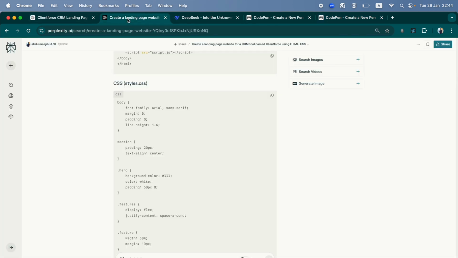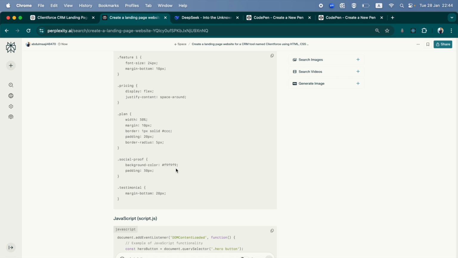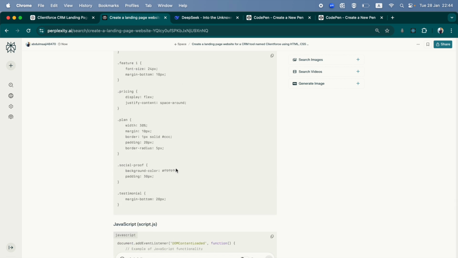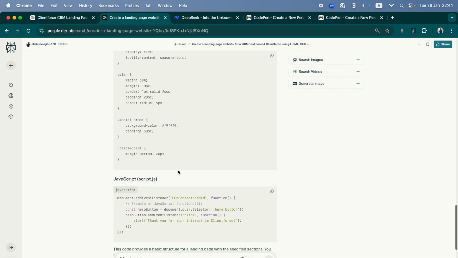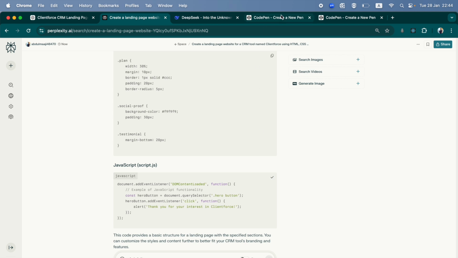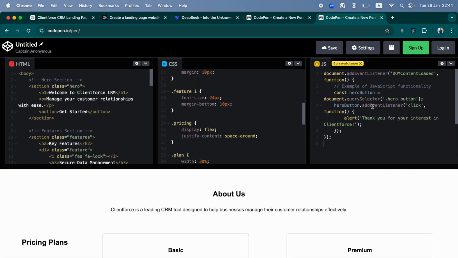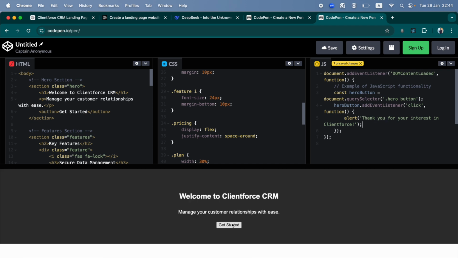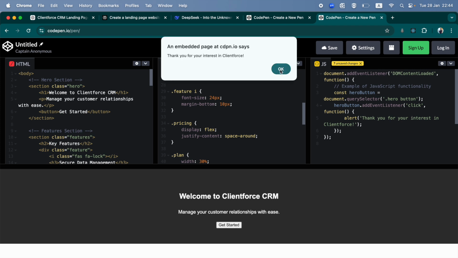Let me see if it copied. Yeah, it did, but like I promised, I'm not going to adjust any code here, and I'm going to copy paste this. That is supposed to give us an alert when we click the hero button. There you go, that works. Thank you for your interest in ClientForce.